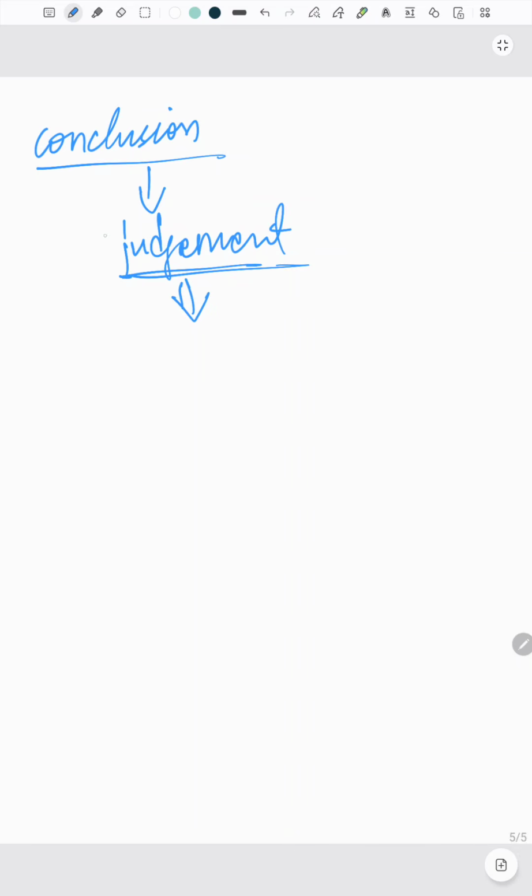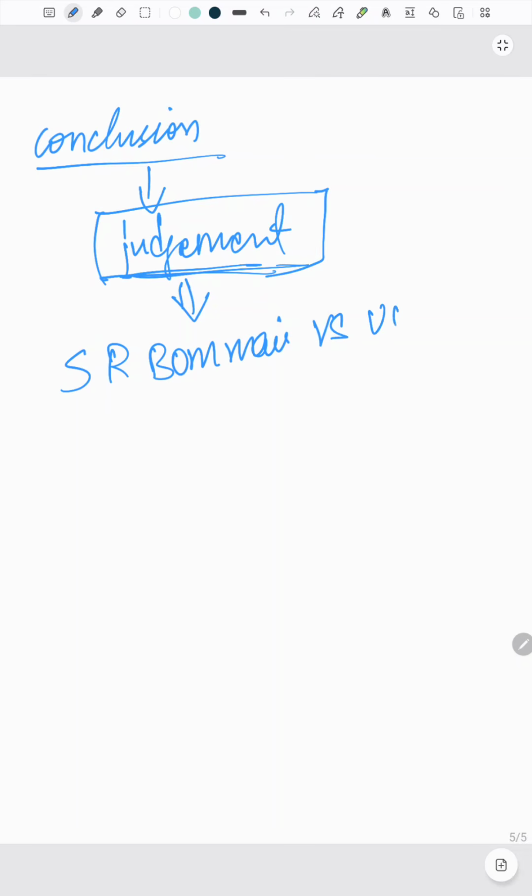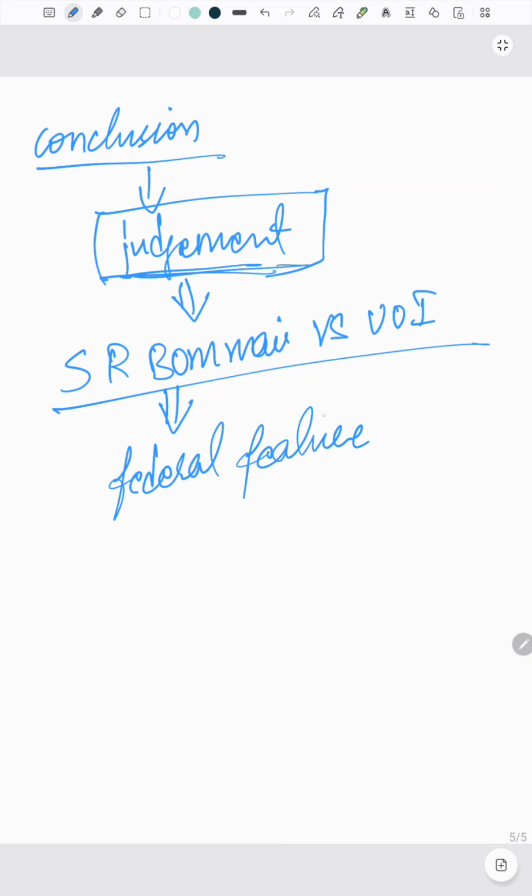If you observe in this question, we have never written a judgment, right? So here in conclusion we can write about the S.R. Bommai versus Union of India case, because it has said that federal feature is a part of the basic structure doctrine, right?